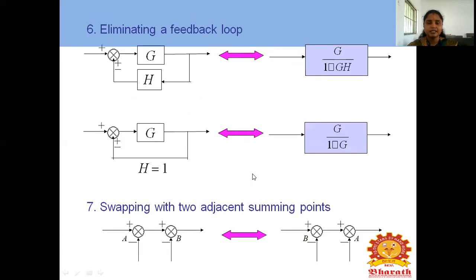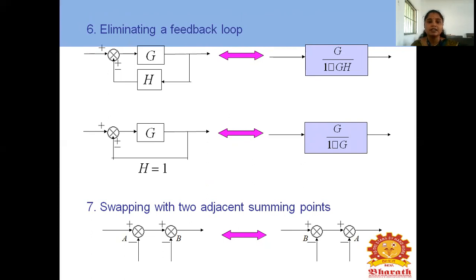Next, how to eliminate the feedback loop. For a negative feedback, how to write it? G divided by 1 plus GH. In a negative feedback where the feedback is unity, we write G divided by 1 plus G, since H represents the 1.